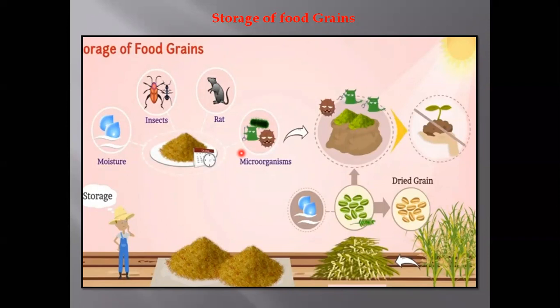Generally, food grains are stored in jute bags, so we can protect these crops easily. And at home we use dried neem leaves.